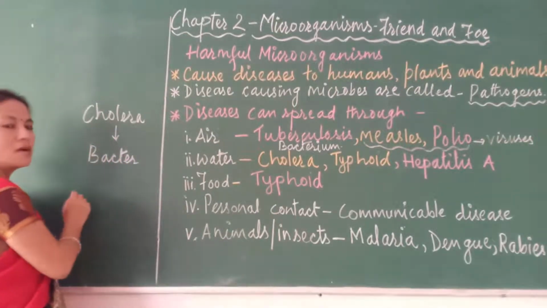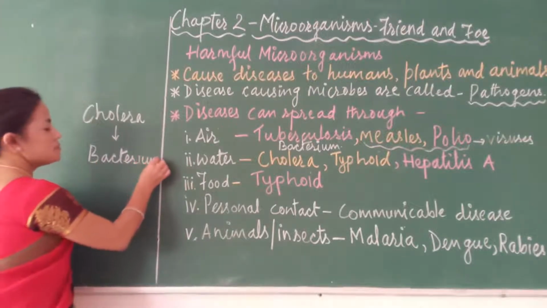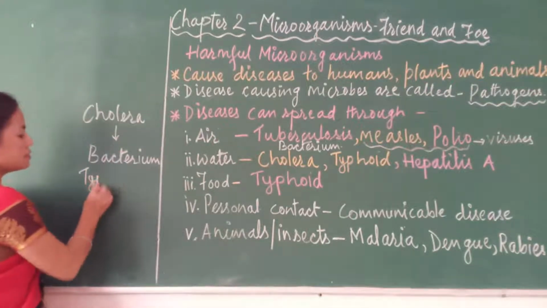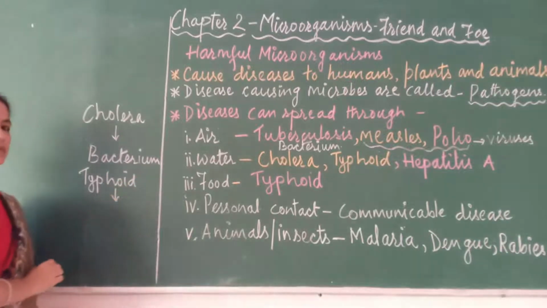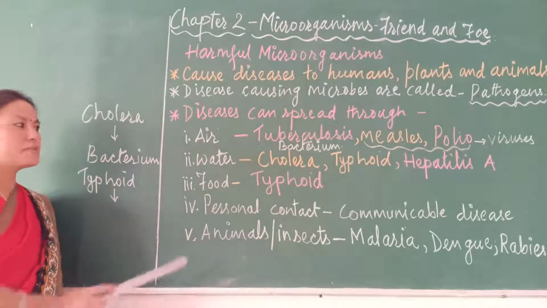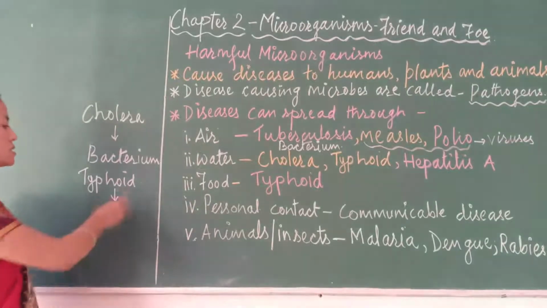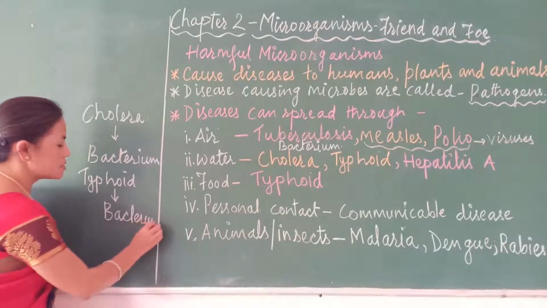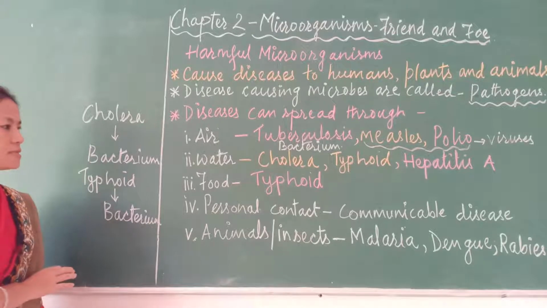Okay, cholera is a disease in humans and it is caused by a bacterium. Typhoid is also caused by a bacterium. And this disease, typhoid, is not only spread through water, but it is also spread through food. So typhoid is also caused by a bacterium. That means this kind of disease-causing bacteria should be considered our foe, isn't it?